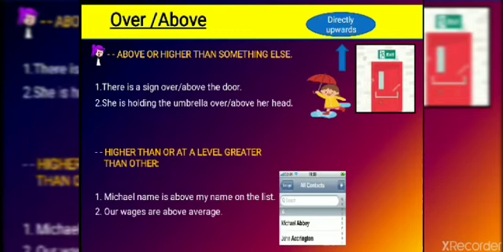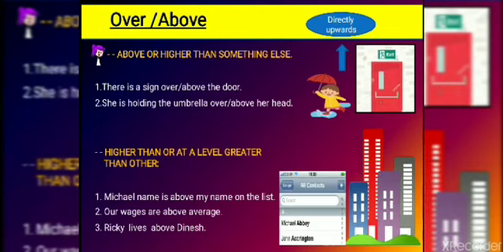Let's see one more. Our wages are above average. That means it is more than average; the level is much bigger. Third sentence: Ricky lives above Dinesh. This doesn't mean he is directly over Dinesh. Look at this picture, a building.